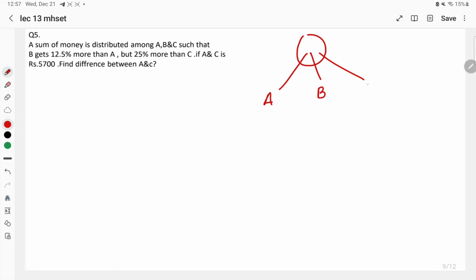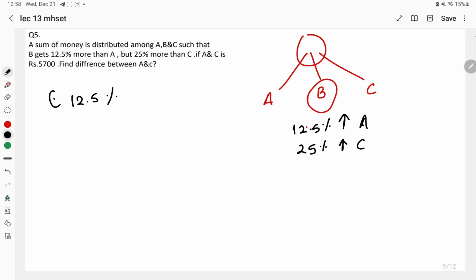One is A, another one is B and the third one is C. B is getting 12.5% more than A. Similarly, it is getting 25% more than C. As we have learnt in our previous classes from the chapter called percentage, we can write common percentages in the form of fractions. 12.5% can be written as 1 by 8 and 25% can be written as 1 by 4.